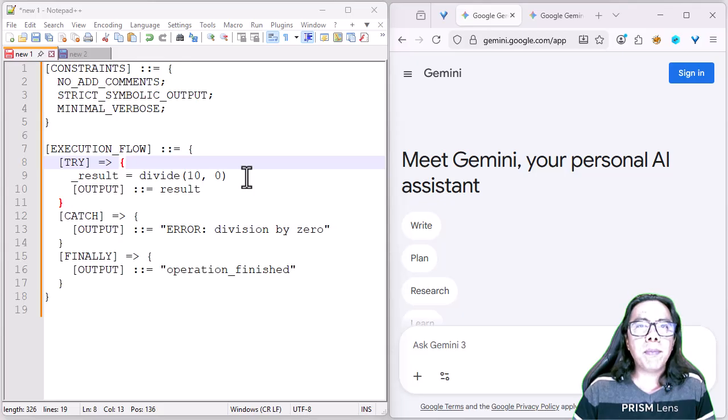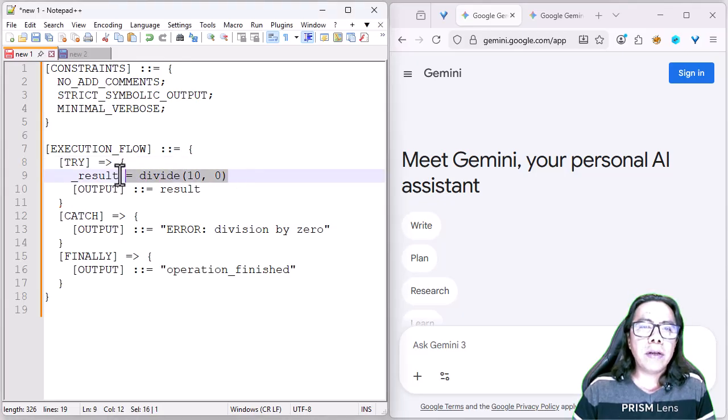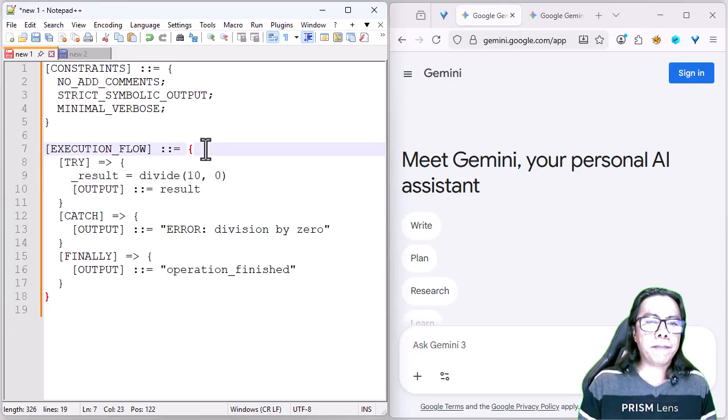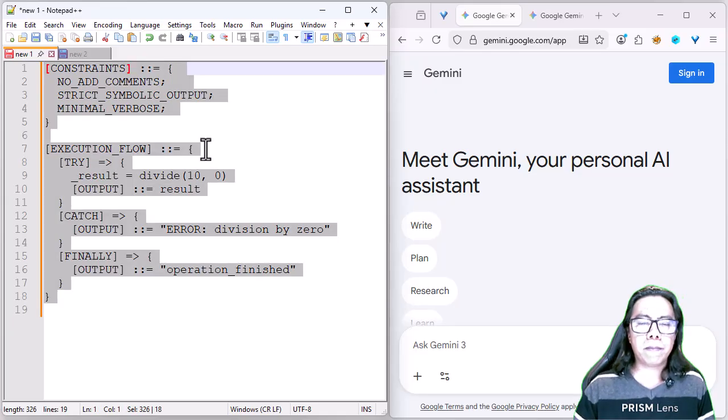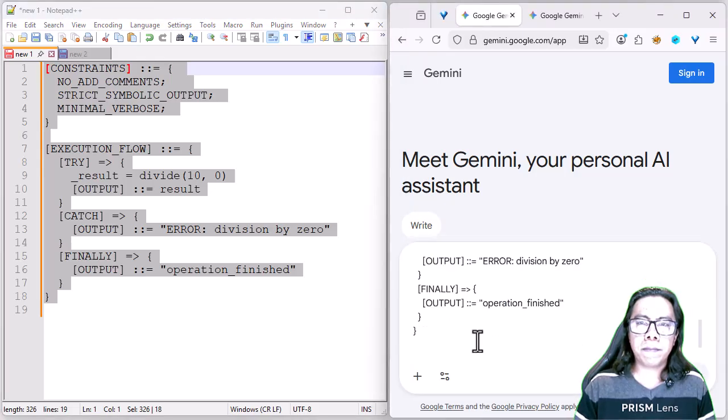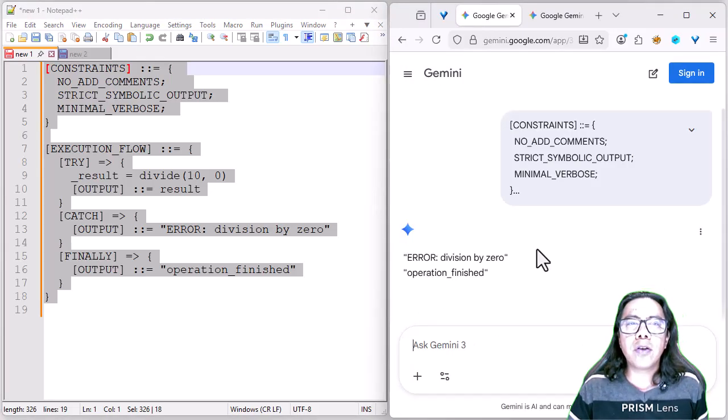In this example, we see that the division is by zero. An error is generated. So the result is operation finished. Try was attempted, but it failed.